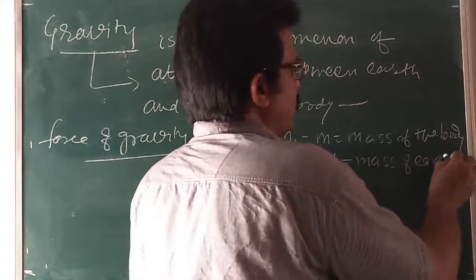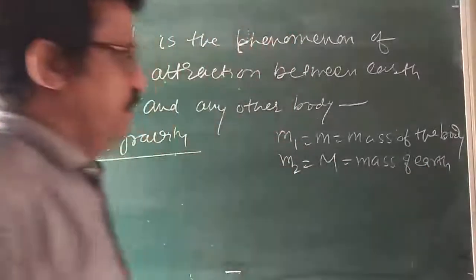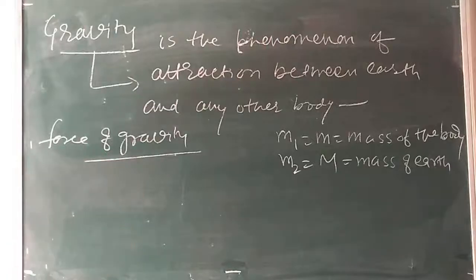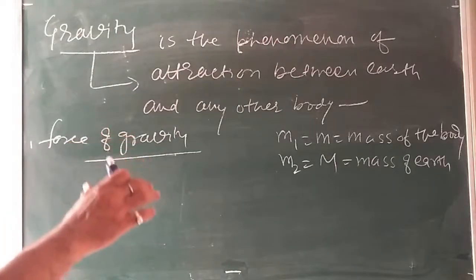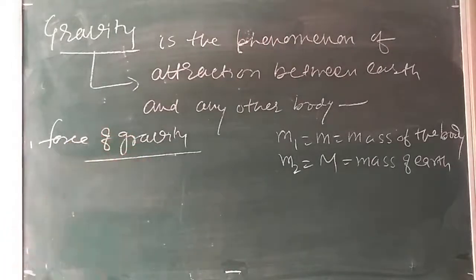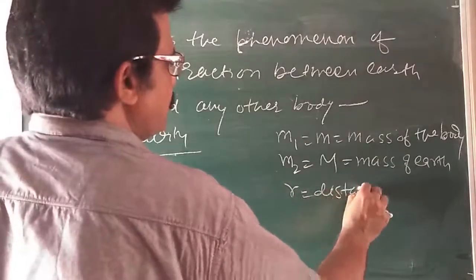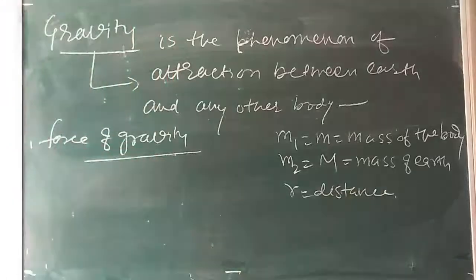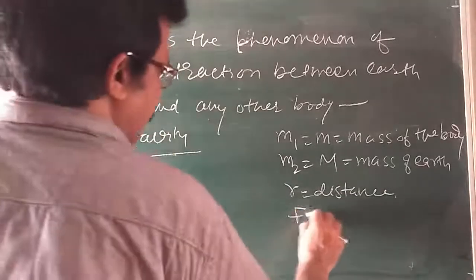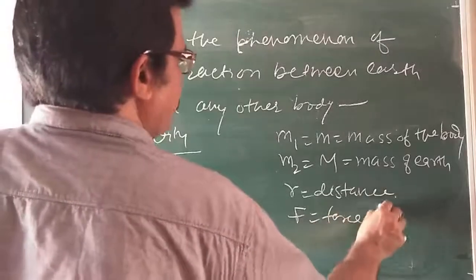The mass of the earth is quite large compared to the body. Let R be the distance of the body from the center of the earth, and F the force of gravity.